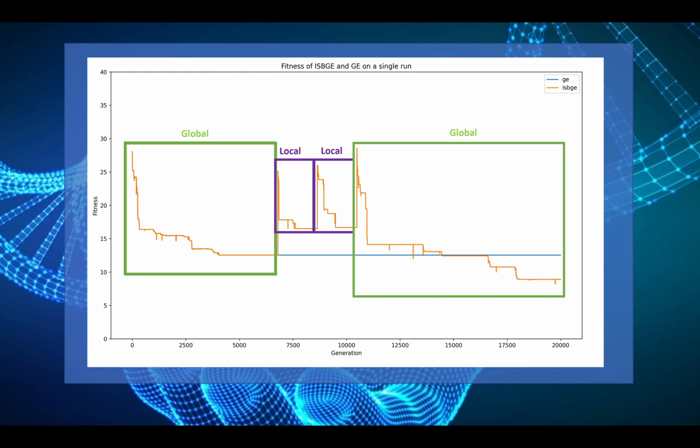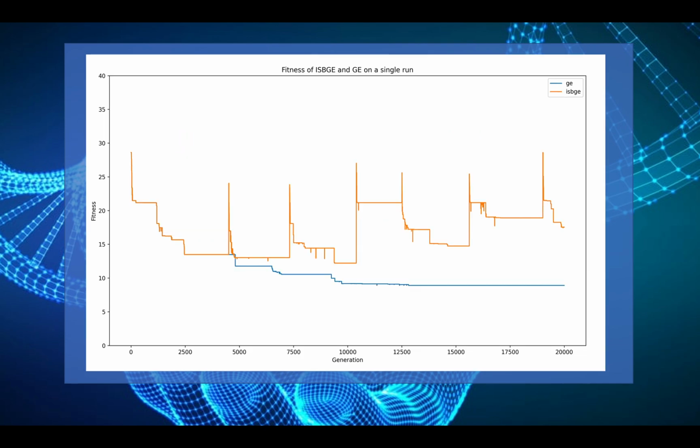From this graph, we can easily see the first global search succeeded by 2 local searches that were not very fruitful. However, on the second global search, enforcing structural dissimilarity in the root trees allowed the ISBGE to quickly find a solution that outperformed the local optima found by the first global search.